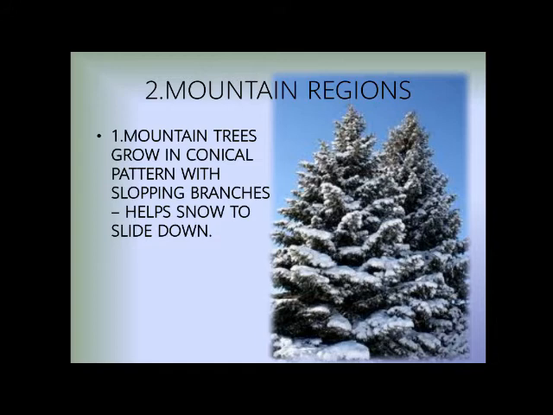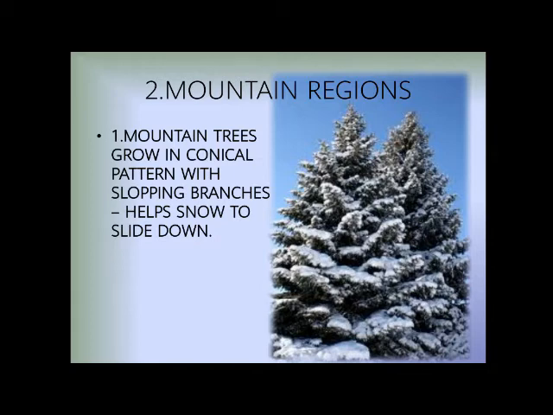In the mountain region, mountain trees grow in a conical pattern with sloping branches, which help snow to slide down. In the mountains, generally the plants are conical in shape, so that when there is snowfall, the snow couldn't stay on the branches or on the leaves, it should fall down.